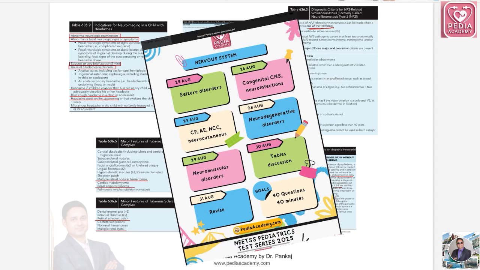So, as you all know, we have actually completed this nervous system week also. Okay, so we have covered the GIT part, and the nervous system part, like we have discussed seizure disorders, congenital CNS malformations, CP, neurodegenerative disorders, neuromuscular disorders, and table discussion is of today.